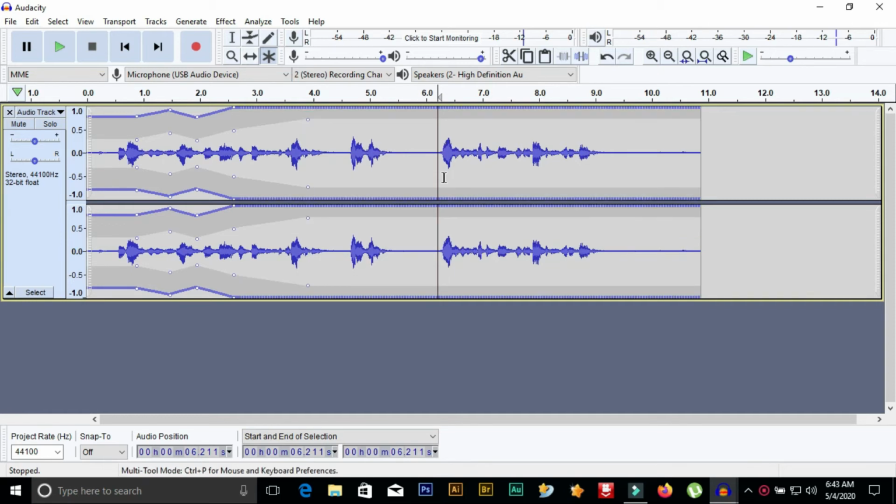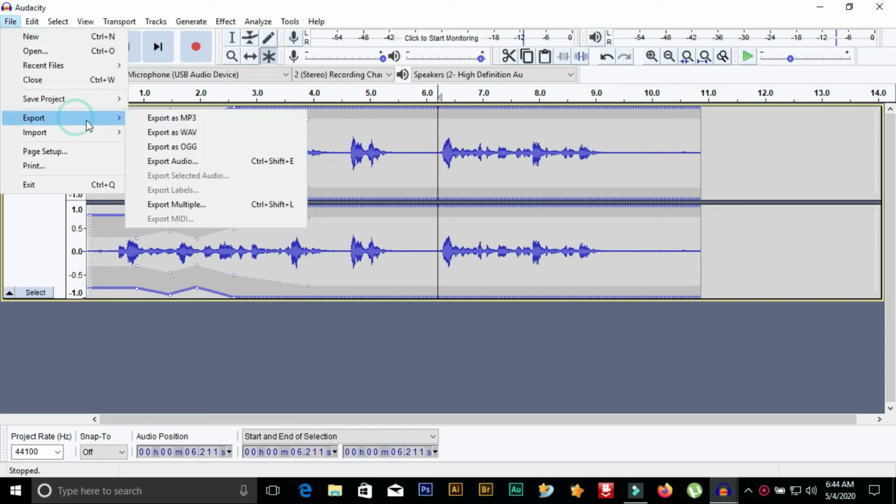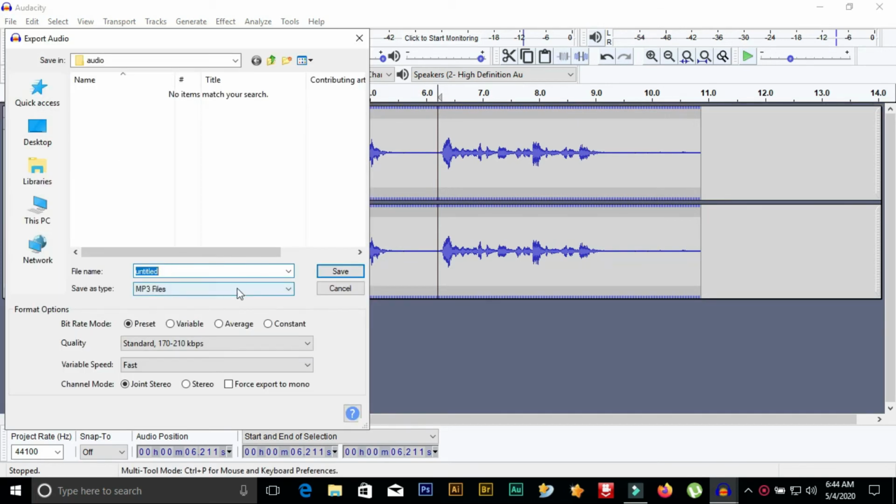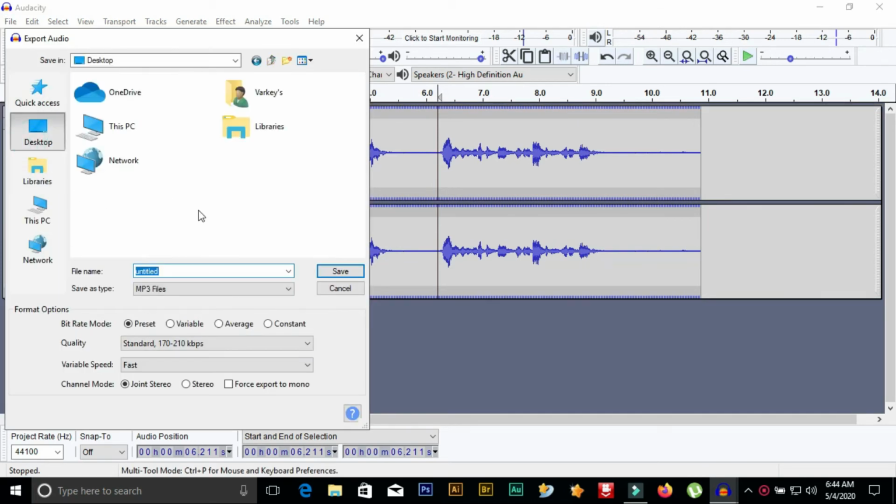Now let's render or export it to a folder so that I can later link it to my editing software. In order to render this audio clip, you need to go to File, Export. Then there are options where you can export in MP3, WAV, OGG format, or any other audio format. For example, I'm just clicking on MP3. Now it asks for the location where it should be stored. I'll click on Desktop and name it test audio.